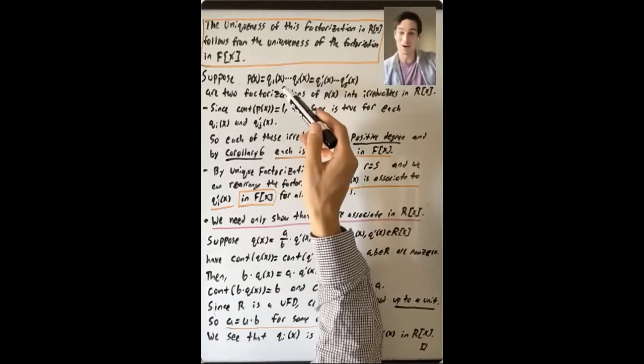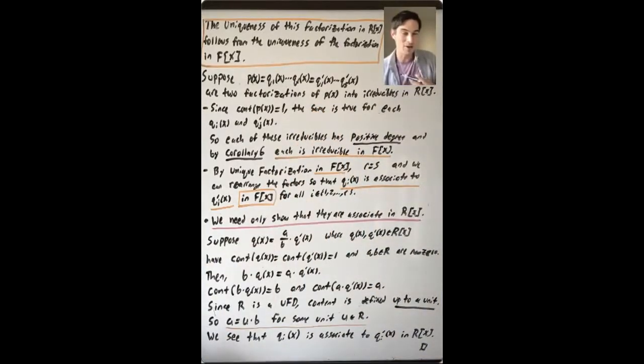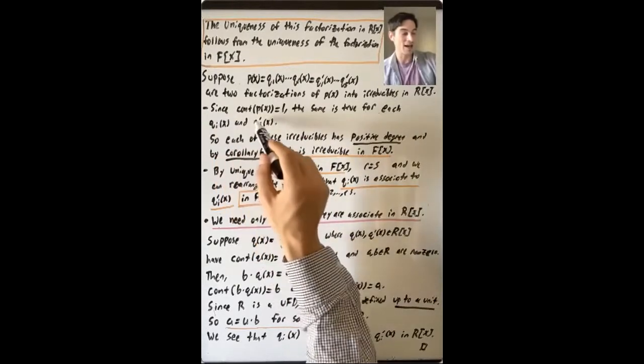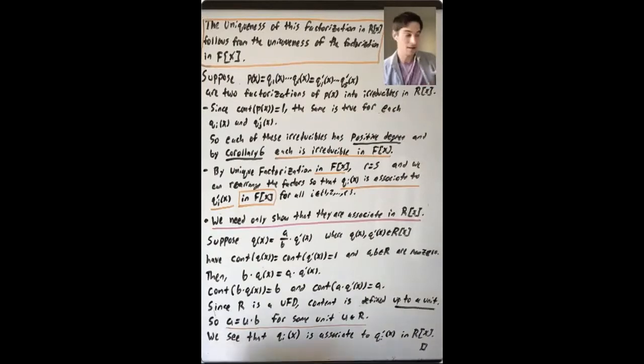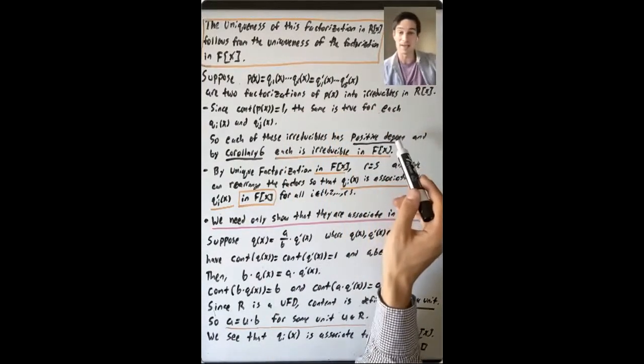The irreducibles of R. But if you have an irreducible in R of degree 0, that means there is some irreducible factor dividing all of the coefficients, so the content is not 1. So since the content of each Qi and each Qj prime is 1, that means that each one of these irreducibles in R bracket X has positive degree.